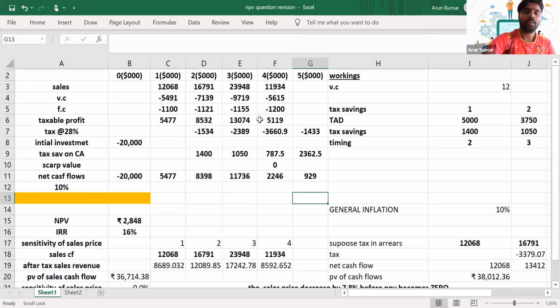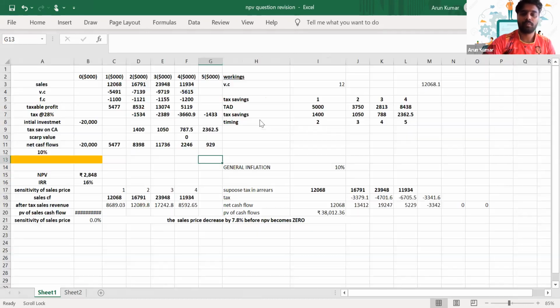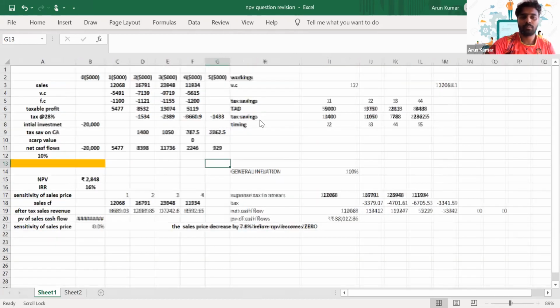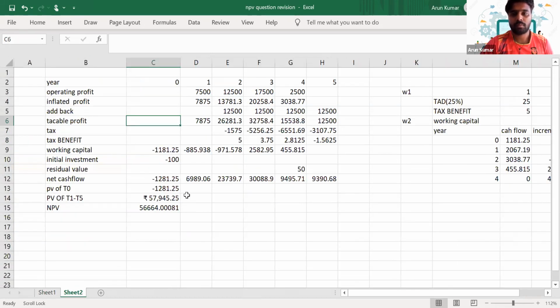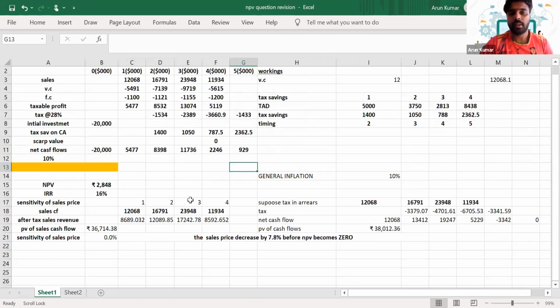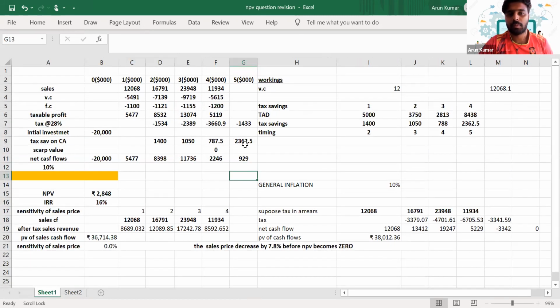Can you see this Excel? Can you reply in the chat, guys? Yes. So I'm just taking an example here to consider the risk and uncertainty of this project.